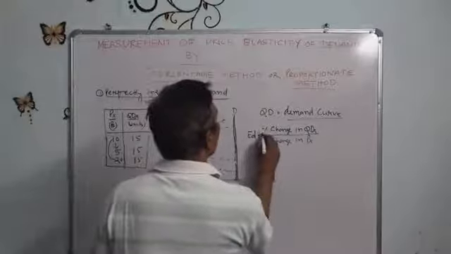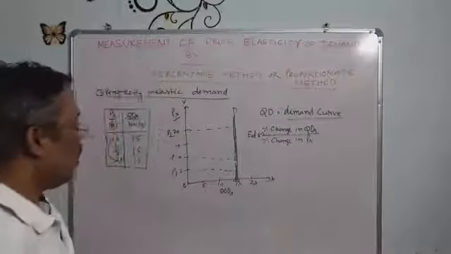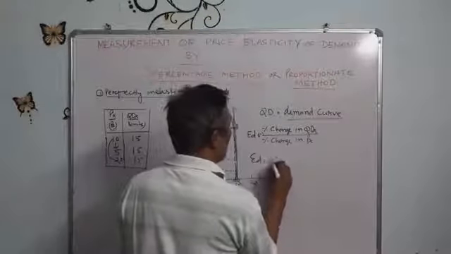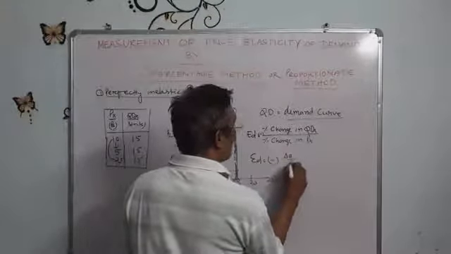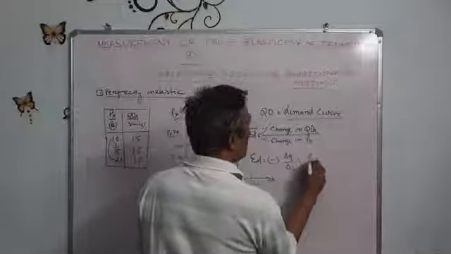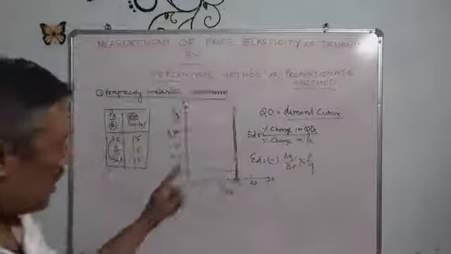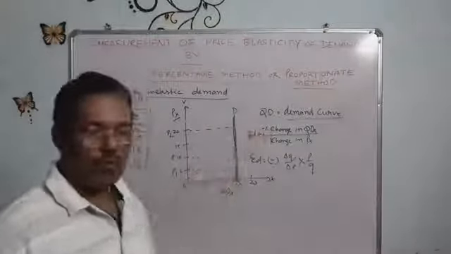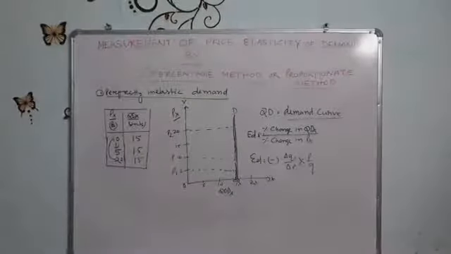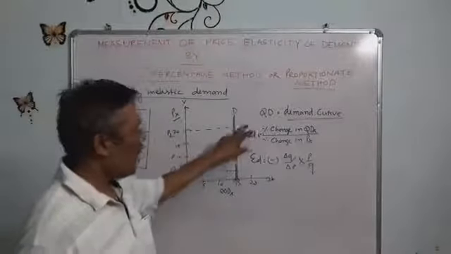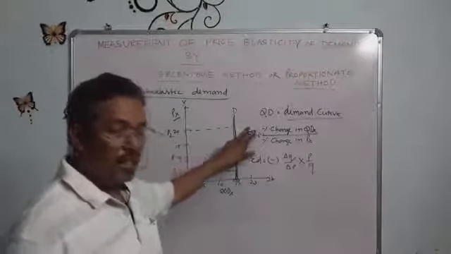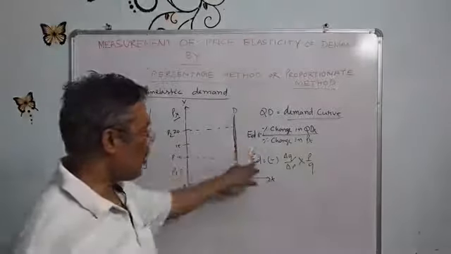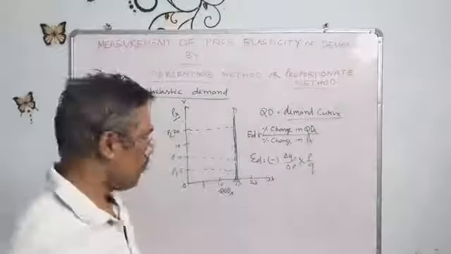A minus sign is to be given here. Or it can be simplified: elasticity of demand equals minus delta Q upon delta P into P upon Q. Already we have discussed how that formula is derived from this formula, that is, percentage change in quantity of demand of X upon percentage change in price of X. If you are unable to understand this formula, then please go through your books or those videos, so that you are clear how the formula is derived.